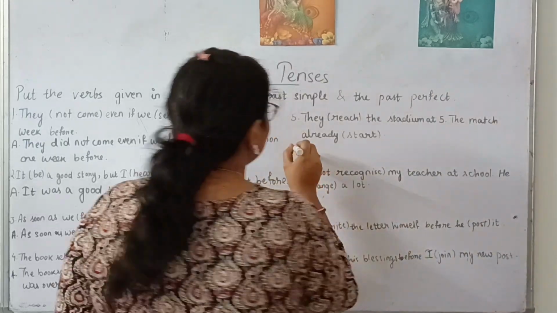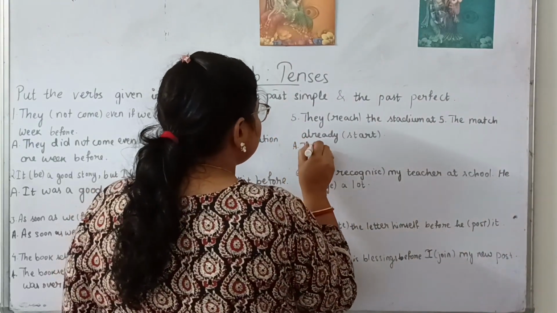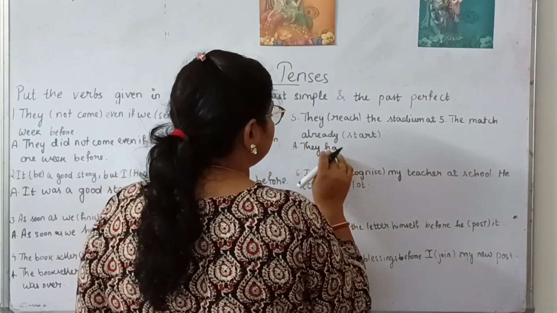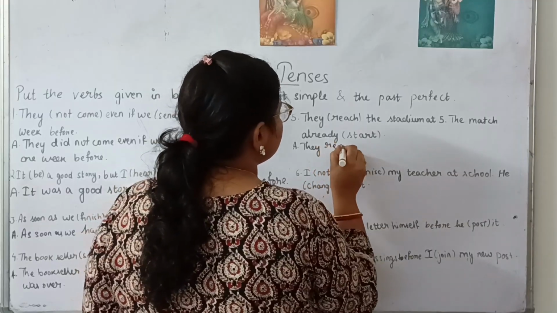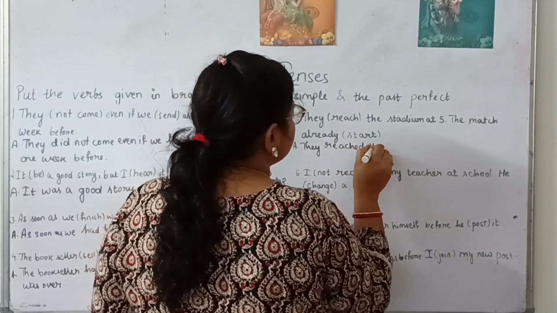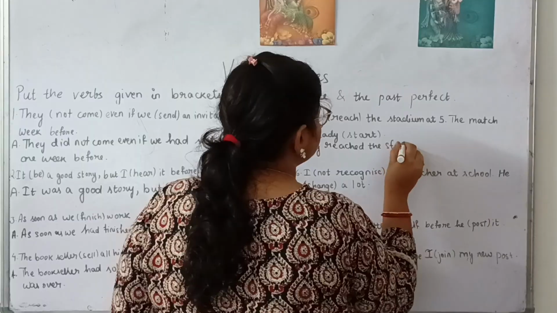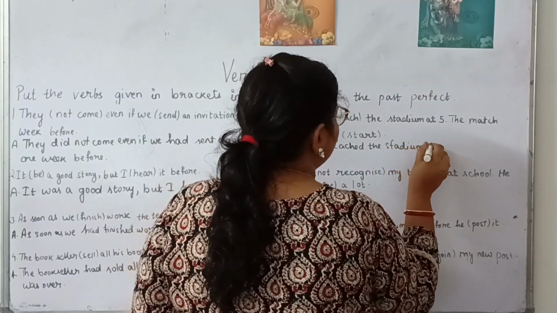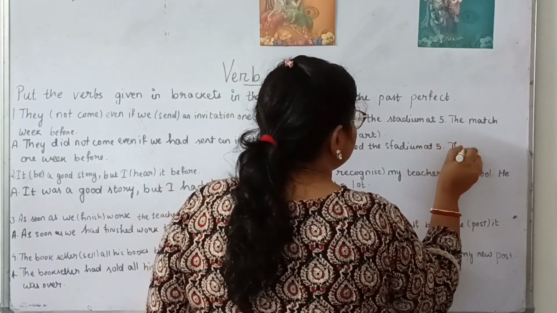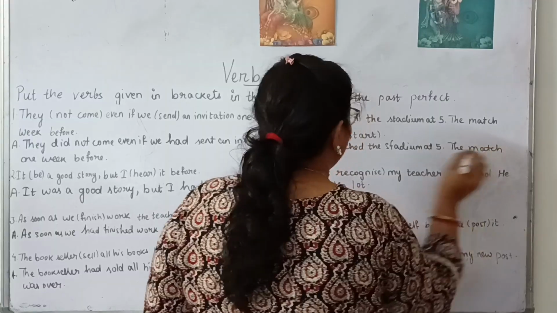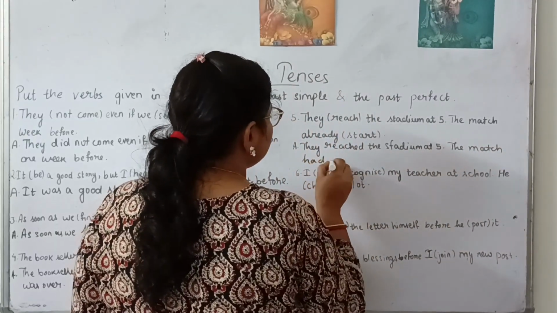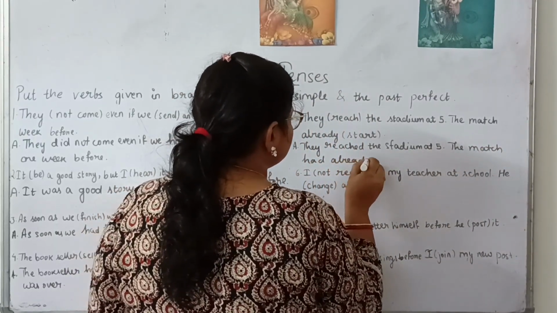So in this case, what will be the answer? They reached the stadium at 5. The match had already started.